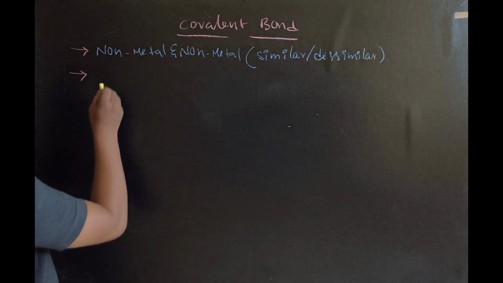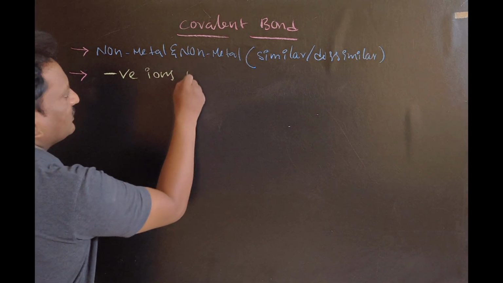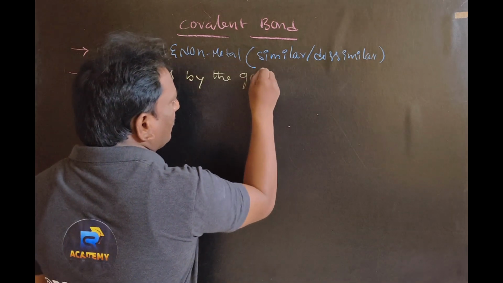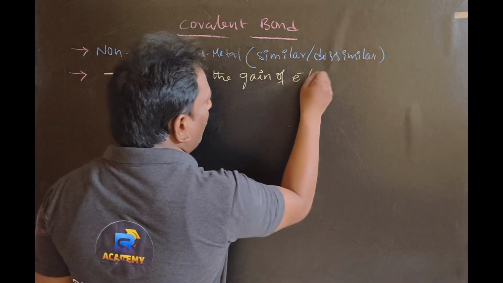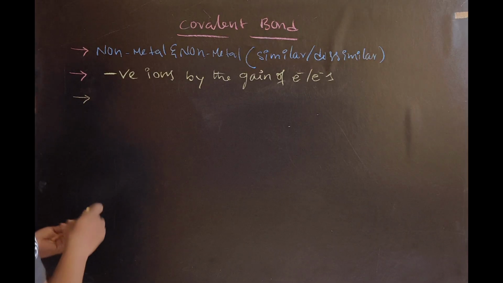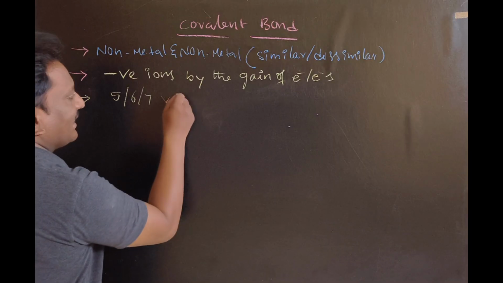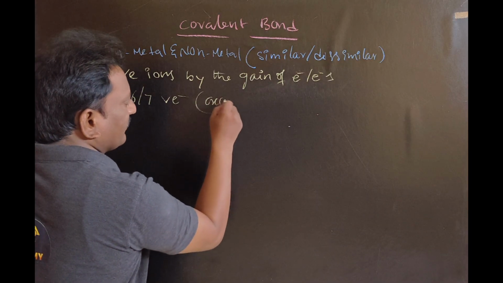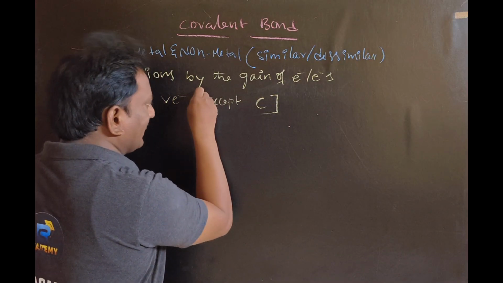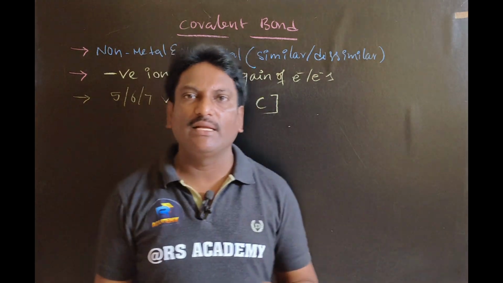Those elements which give negatively charged ions by the gain of electron or electrons are non-metals. Generally, non-metals possess 5, 6 or 7 valence electrons, except carbon, because carbon has only 4 valence electrons.